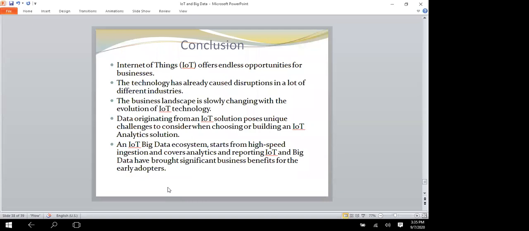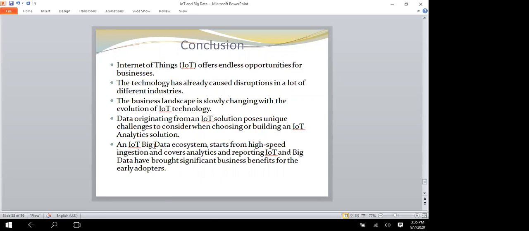The technologies have already caused disruptions in a lot of different industries. The business landscape is slowly changing with the evolution of IoT technology. Data originating from IoT solutions causes unique challenges to consider when choosing or building an IoT analytics solution.